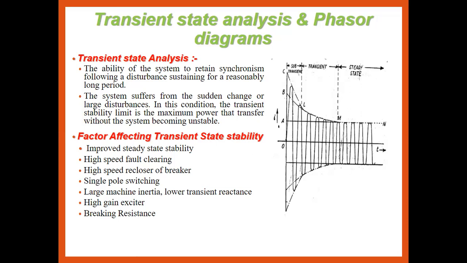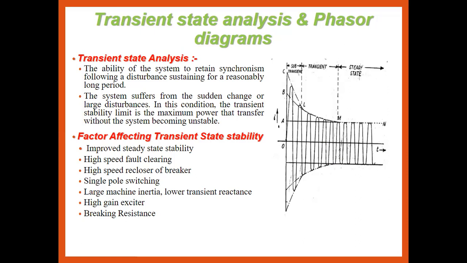For a system that suffers a sudden change or a large disturbance, the steady state stability limit is the maximum power that can be transferred without the system becoming unstable. It means the system should retain its original position after a disturbance like a sudden change or a large disturbance, for a reasonably long period as compared to the steady state.